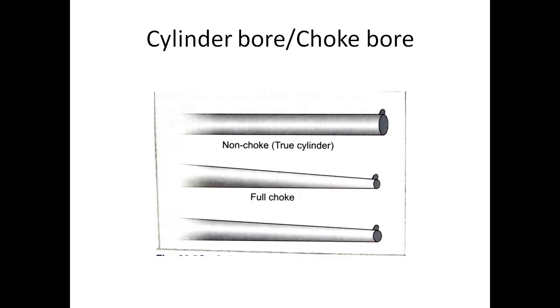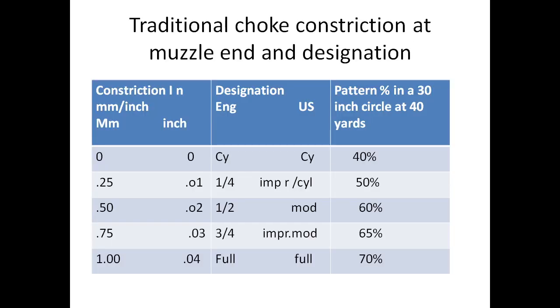So this is about the cylinder bore or choke bore. This is complete non-choke or true cylinder, there is no choking. Here distal choking is there, so it is full choke, and this is partial choke or quarter choke like that. What is the importance of choking? If the choking increases, the spreading of pellets decreases. So here is the traditional choke constriction at the muzzle and the designation.